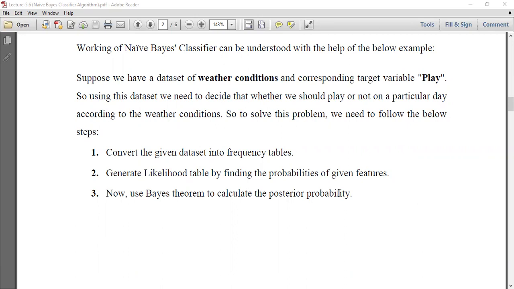To solve this problem, we need to follow these steps. First, convert the given data set into a frequency table. Second, generate a likelihood table by finding the probabilities of the given features. Third, use Bayes theorem to calculate the posterior probability.